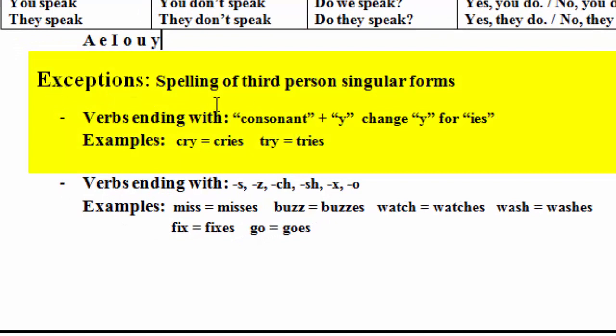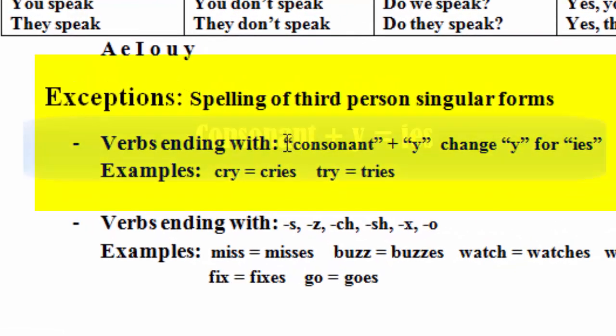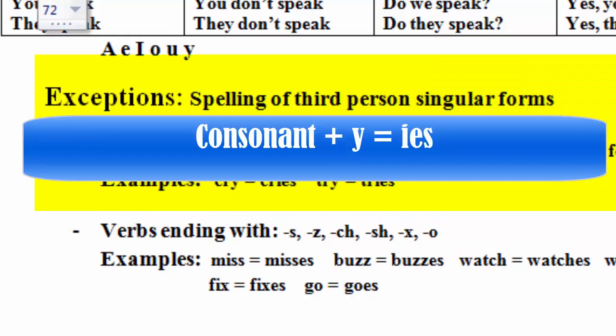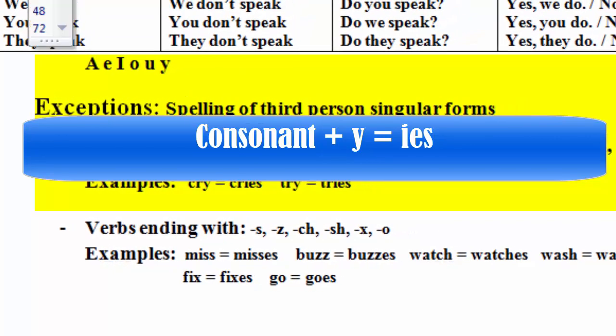Here, the first exception in the third person singular: verbs ending with consonant plus y change y to ies. Whenever I have y at the end of the verb, I should be careful if it comes after a consonant or after a vowel.